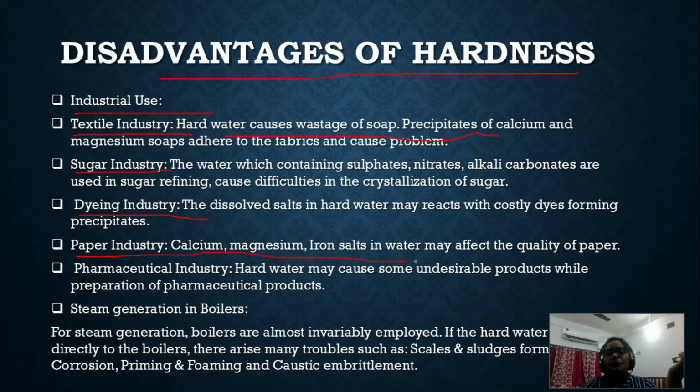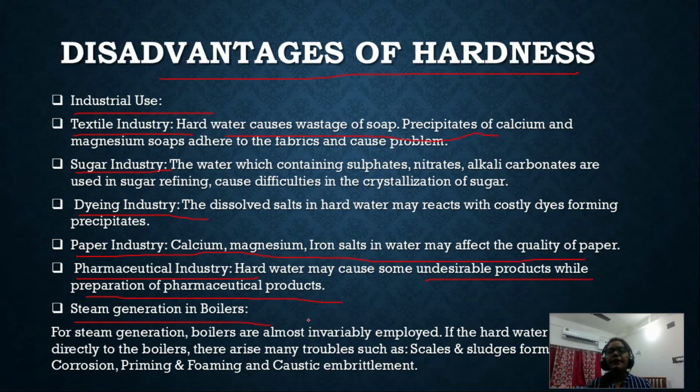Next, paper industry. Why can we not use hard water there? Because these calcium and magnesium salts also affect the quality of paper. And in the pharmaceutical industry, hard water may cause some undesirable products, and thus the reaction, whatever the preparation or synthesis of the pharmaceutical products, will again be interfered with by these compounds, by these salts.